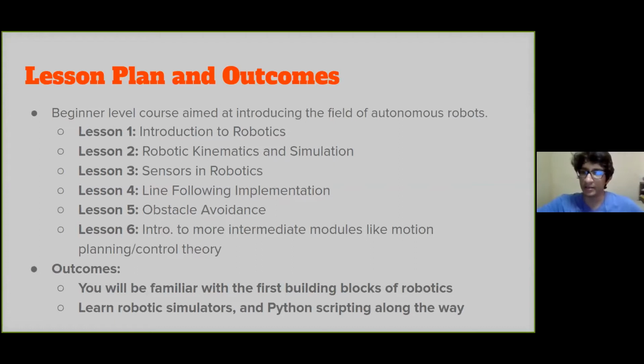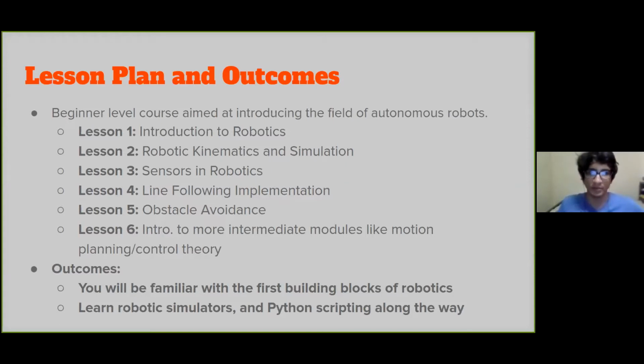You'll also get hands-on experience using some of these robotic simulators, as well as using Python to control these simulators and control your robot. Python is perhaps the most employable skill nowadays, and I think it would be nice to incorporate that.